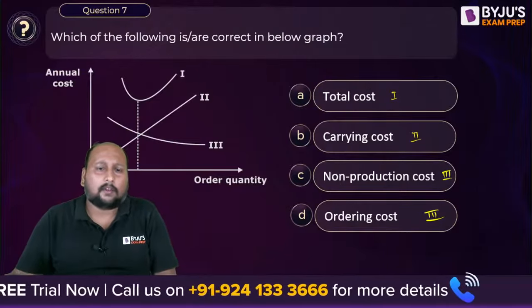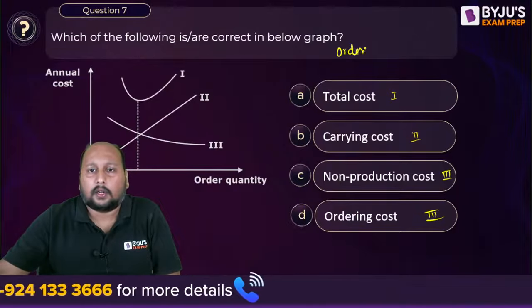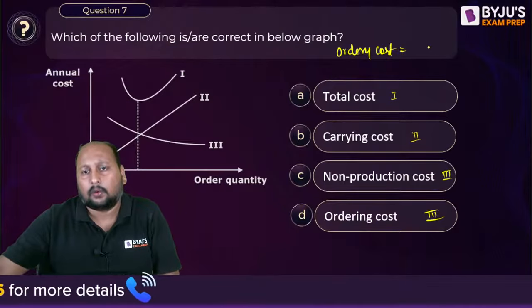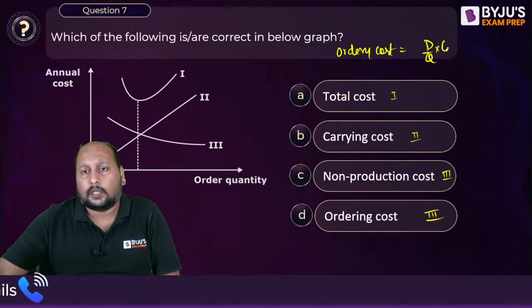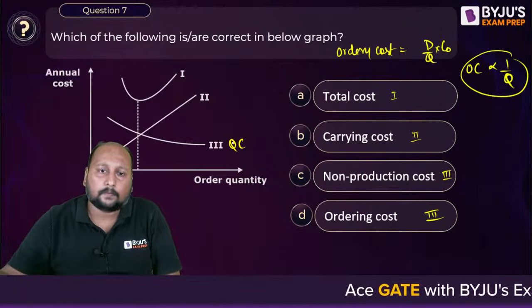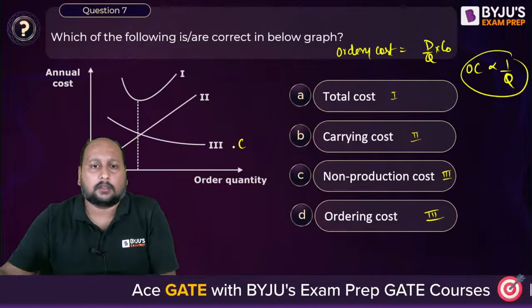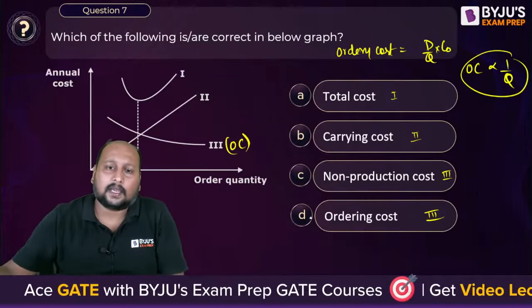Sir, very easy. We know what ordering cost or carrying cost is. Ordering cost is equal to D by Q into CO, or we can say ordering cost is inversely proportional to Q, right? So this is your ordering cost. The C is the ordering cost. Okay, fine. Exactly, option D is correct.